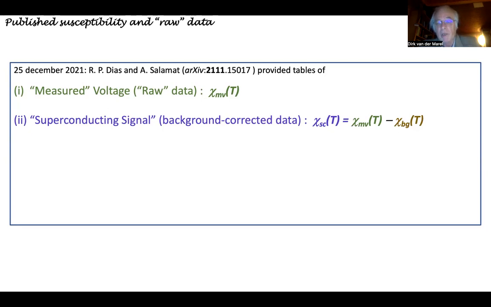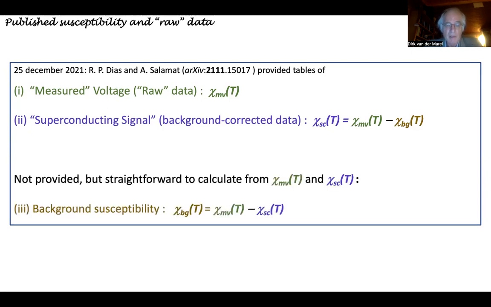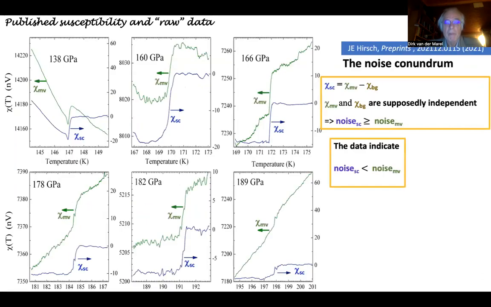That is, the measured voltage minus a background. The background itself was not published, but it should have a very simple relation to the other two, given by the arithmetic above. If you have the measured voltage and the superconducting signal, you subtract the superconducting signal from the measured voltage, and that should give you the background signal. So in principle, you have all 3 here.